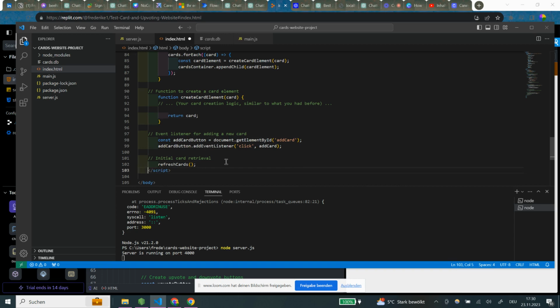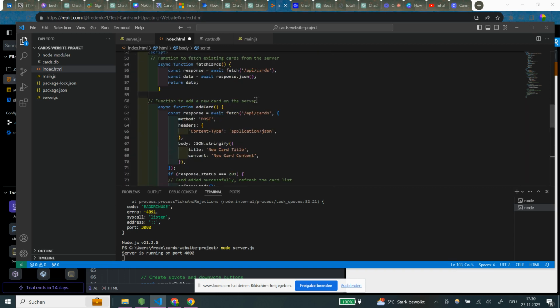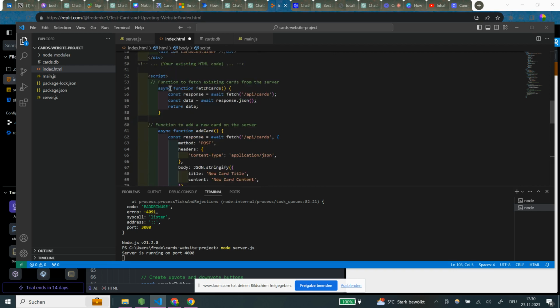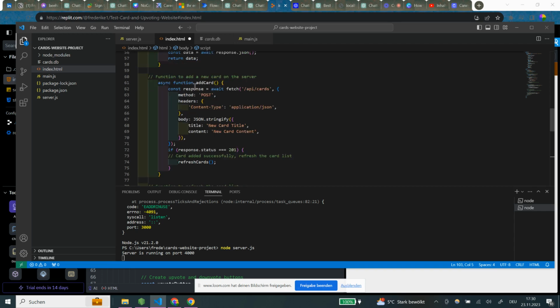Okay, it wasn't that bad. So let's see if we can actually understand anything of the script. So it says async function fetch cards, a function to fetch existing cards from the server, constant response, API cards, data, return data, okay, whatever. Function to add a new card to the server, so add card, constant response, method post, headers, body, title, and content.